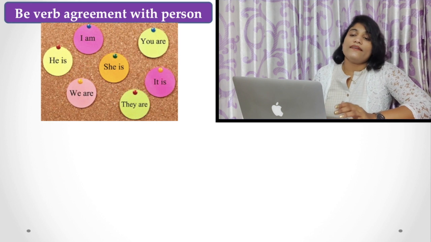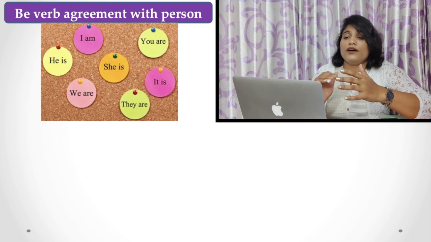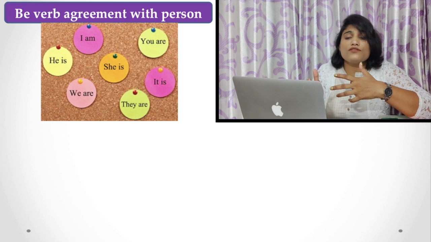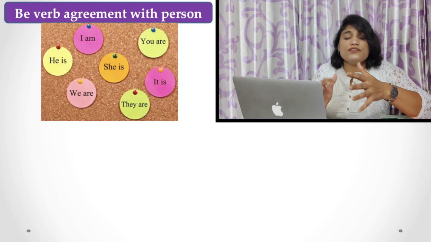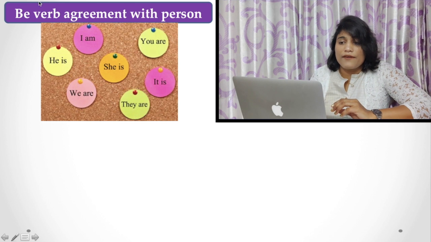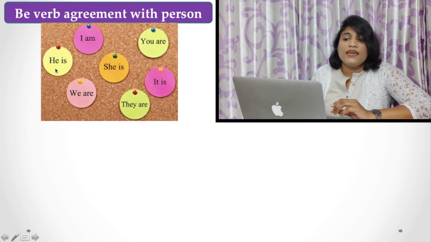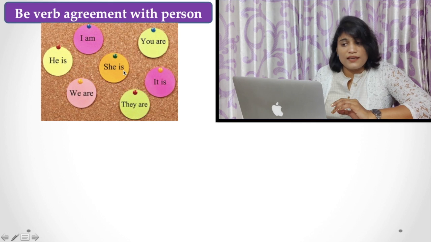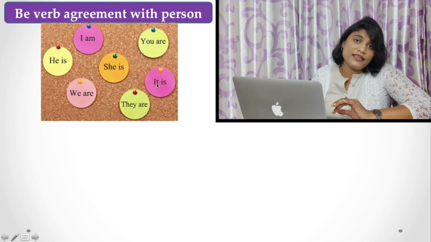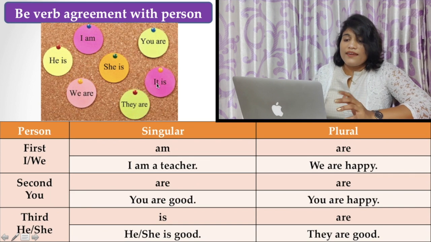Now, here I have given you some examples of be verb agreement with the persons. Here you find I am, he is, she is, you are, we are, they are, and it is. Here is a chart.